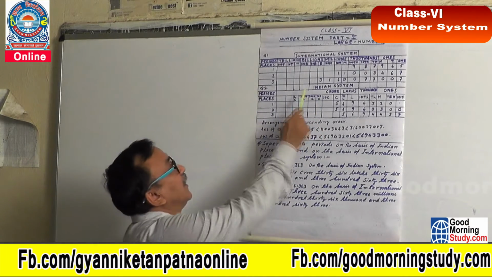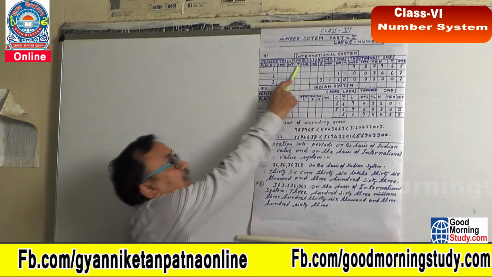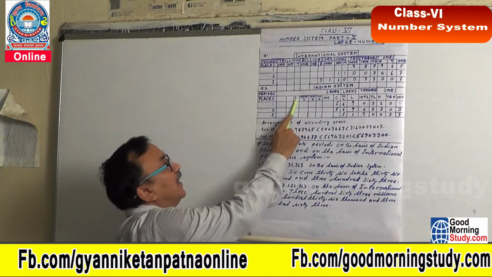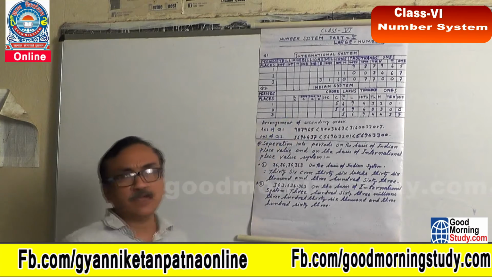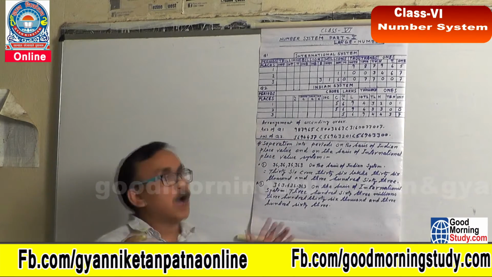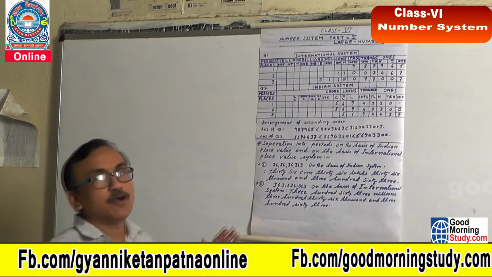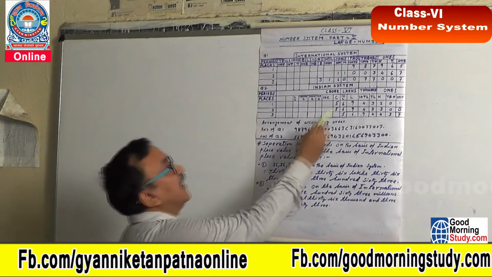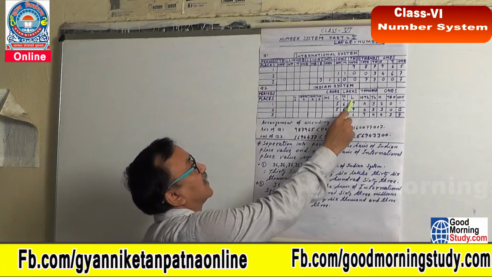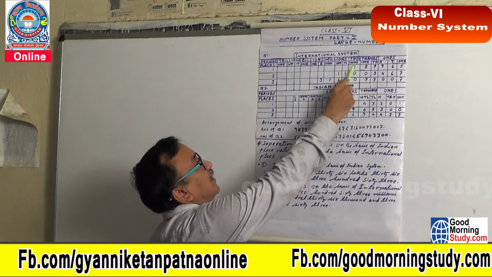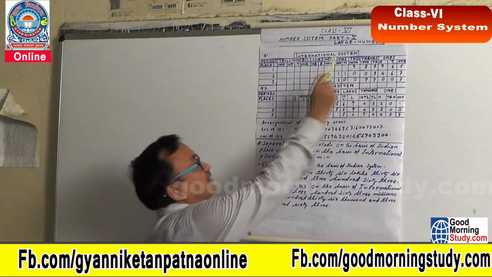Now next, 1 trillion is 1 lakh crore. So from the table, you can find out how many thousand equal 1 lakh. It is 100,000, you see, in the international system.